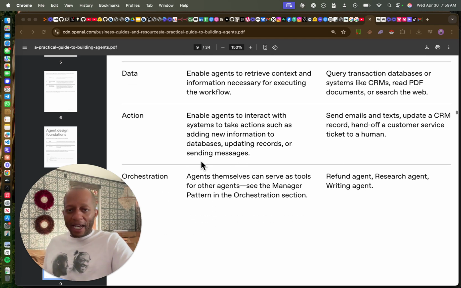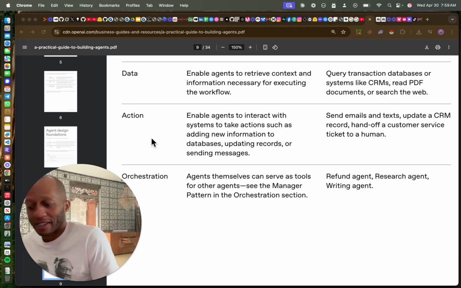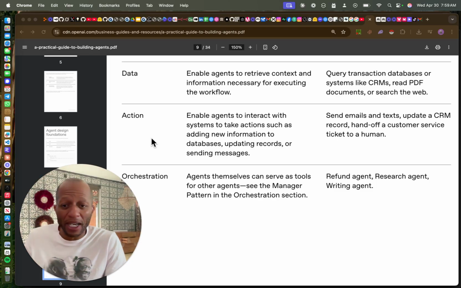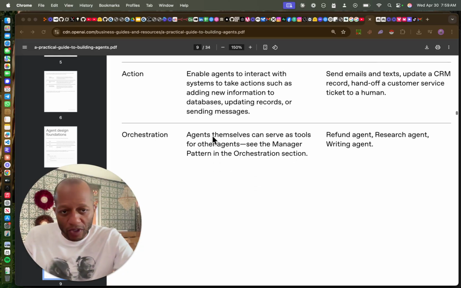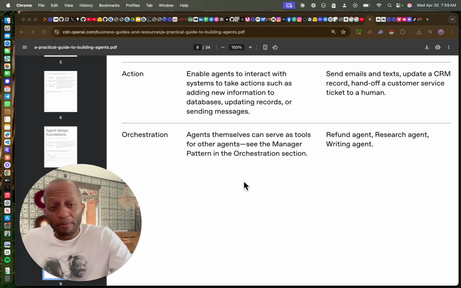Actions enable agents to interact with systems to take actions such as adding new information to databases and updating records. You'll find this a lot when we do our workflows in things like n8n and Make. Orchestration: agents themselves can serve as tools for other agents, like managers. So it's like when you have a top agent that deals with bottom agents.